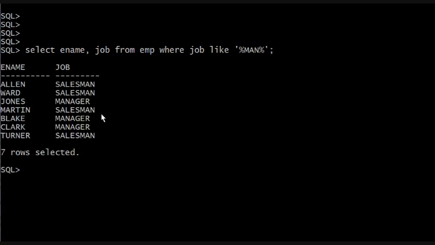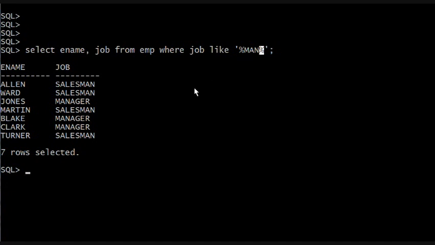It's easier if I show you. We're going to get the salesmen and the managers. So when you put a percentage sign before and after, you're giving SQL the freedom to look for this word or whatever phrase you're specifying, in this case man, before or after any string of digits.